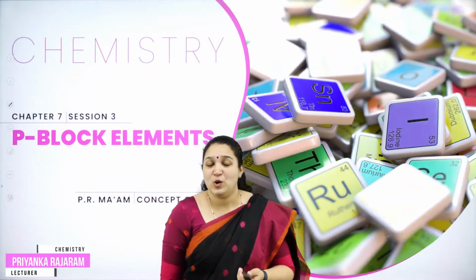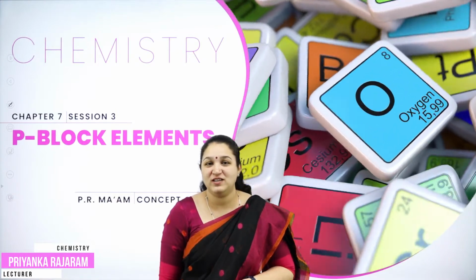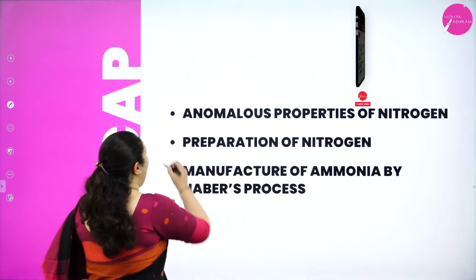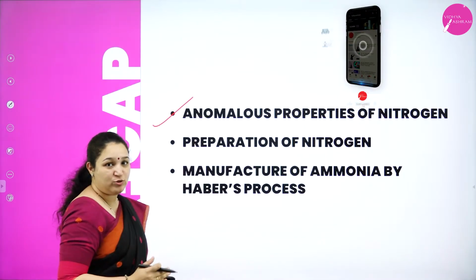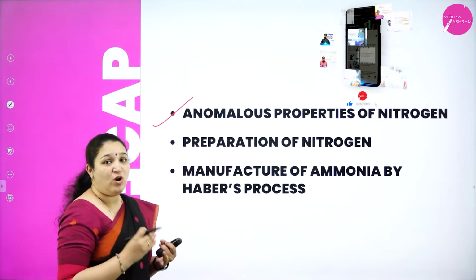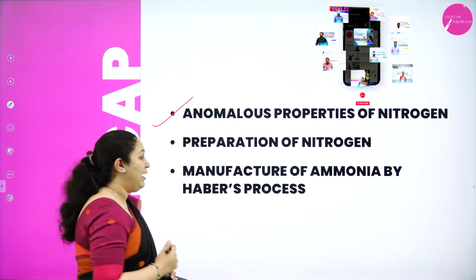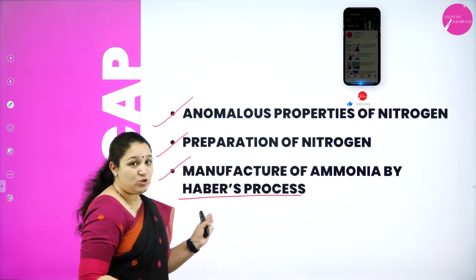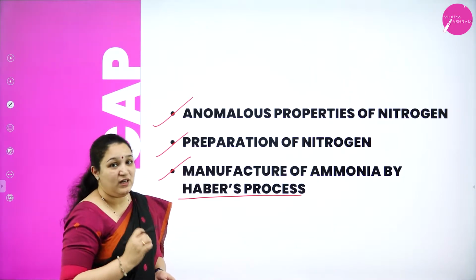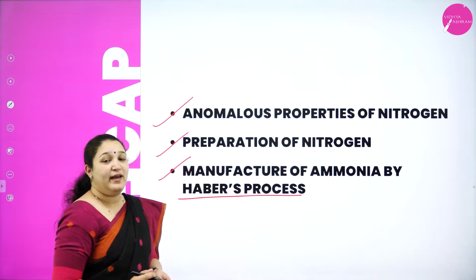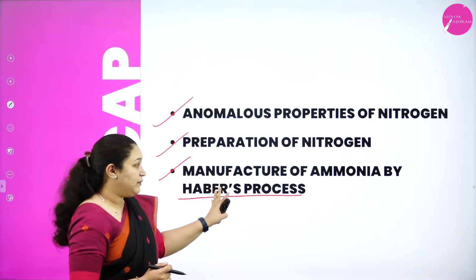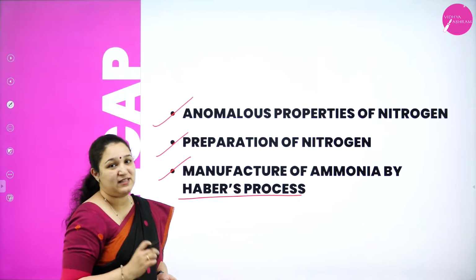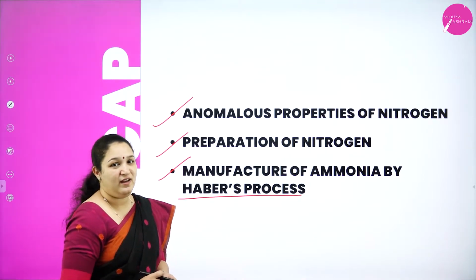Hello my dear students, welcome back to the third session on the chapter P block elements. Last class we learnt about anomalous properties of nitrogen as well as preparation of nitrogen and manufacture of ammonia by Haber's process. I also told you it is a very important question, isn't it? Today we shall learn about the properties of ammonia and also manufacture of nitric acid and properties of nitric acid.